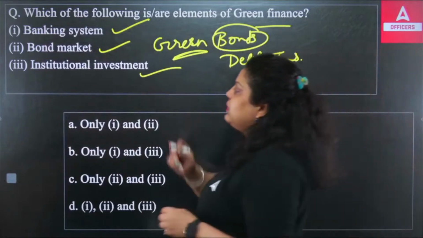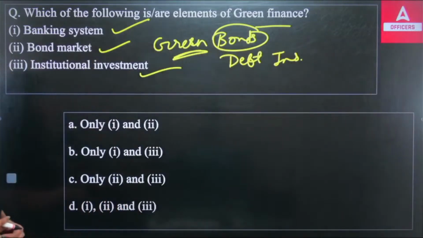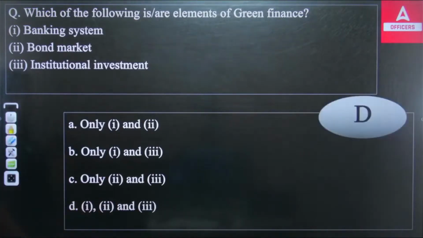Similarly, institutional investment can be done in green projects. So it means all are elements of green finance. So the right answer will be your D option. The right answer is D.